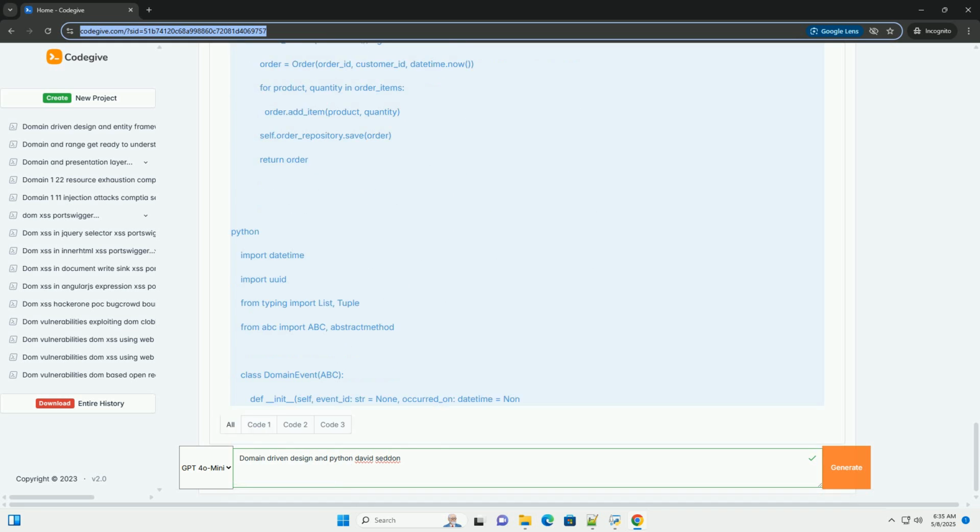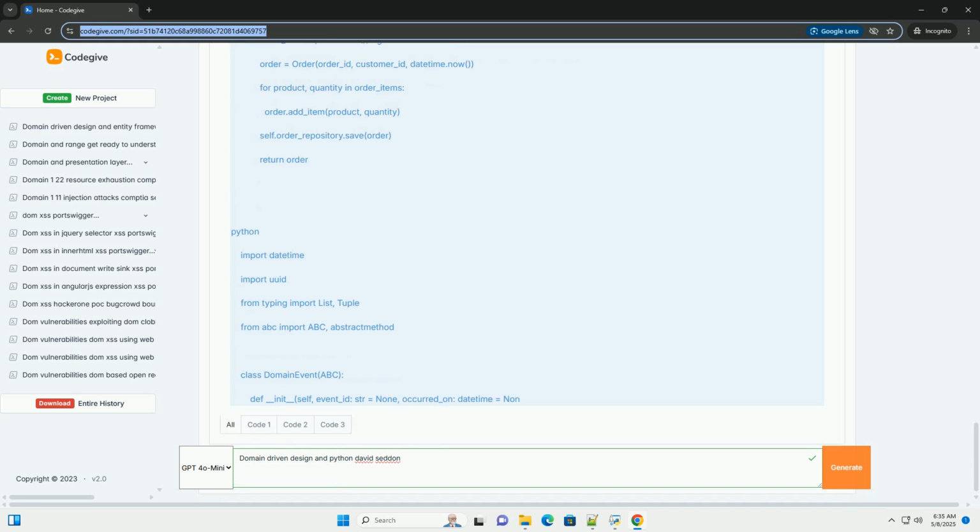2. Define the ubiquitous language. Order represents a customer's order. Order item, a specific item within an order. Product, a product available for sale. Quantity, the number of units of a product in an order item. Price, the cost of a product or order. Shipping address, the address to which the order will be shipped. Billing address, the address used for billing the customer.